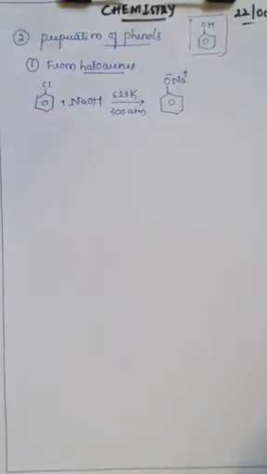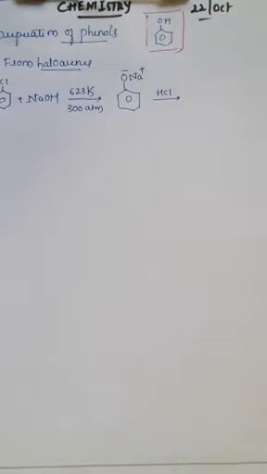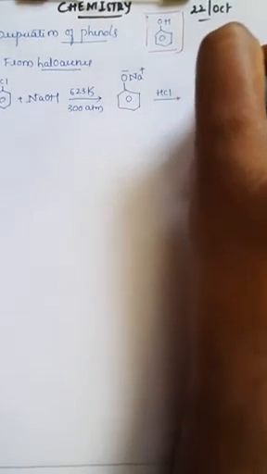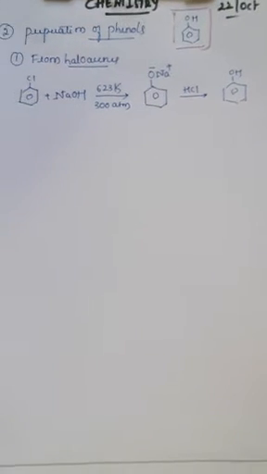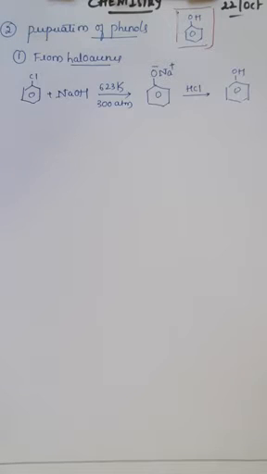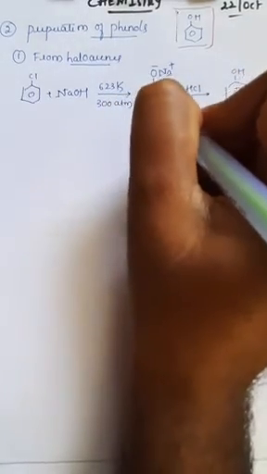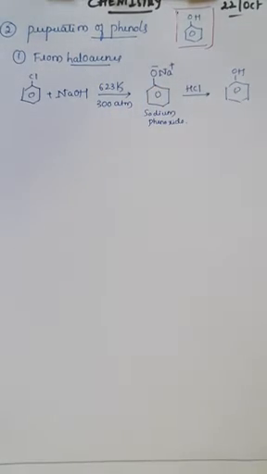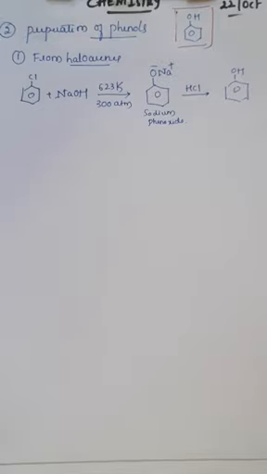Further, in the presence of an acidic medium like HCl, it will convert into phenol. So this is a very simple reaction. Initially we have taken the haloarene. The haloarene in the presence of a base at 623 Kelvin and 300 atmospheric pressure forms sodium phenoxide. This sodium phenoxide, further in the presence of an acidic medium, that is HCl, will convert into phenol. That is a very simple reaction.